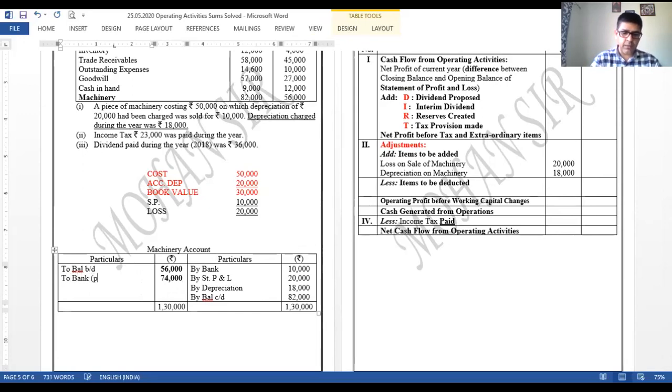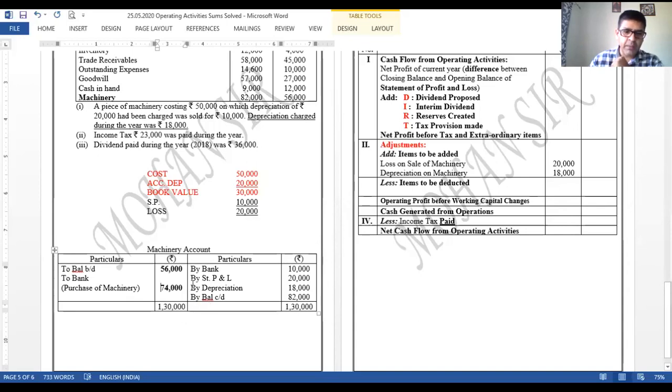We can write there purchase of machinery. Right. So this is what is the possibility with machinery account. Purchase of machinery, 74,000, right? Now purchase of machinery का second effect has to go to investing activity, correct? Because it's an asset. Operating में कहीं नहीं आएगा.